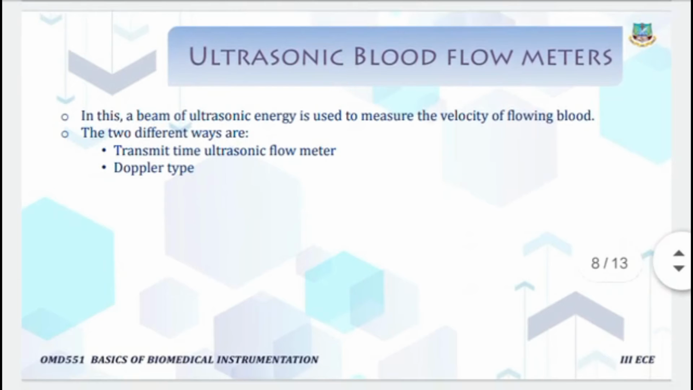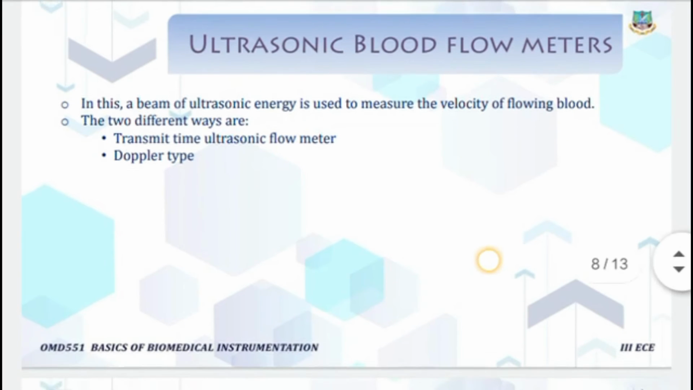Then next we are going to see the ultrasonic blood flow meter. What is it? From the name itself we know it fully depends on ultrasound. In this, a beam of ultrasonic energy is used to measure the velocity of flowing blood. How we measure the rate of blood flow using this beam of ultrasonic energy, that we are going to study.